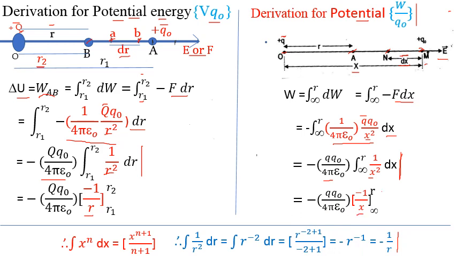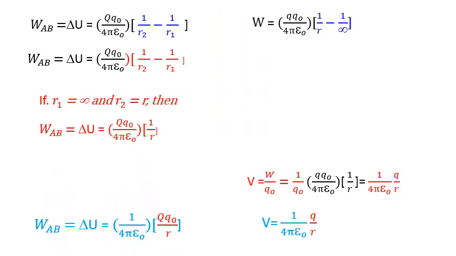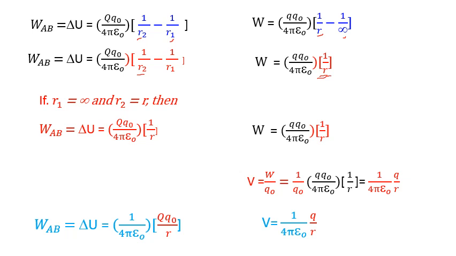Now see these limits. Now next to this we have to substitute. So here the limits are substituted. See what are these limits. Here 1 upon r2, here 1 upon r1. In this case r and infinity. Next to this type is as it is, and 1 upon infinity is 0. That's why this is the formula. Means this is the total work done while shifting from infinity to r, while this is total work done while shifting from r1 to r2. Now here we substituted one specific case when r1 is infinity and r2 is r. The work done is like this.